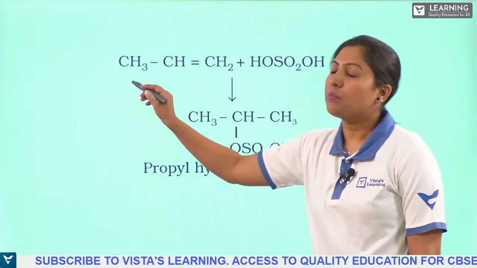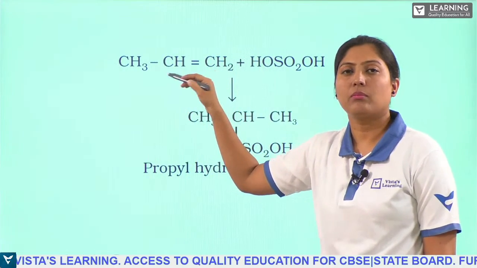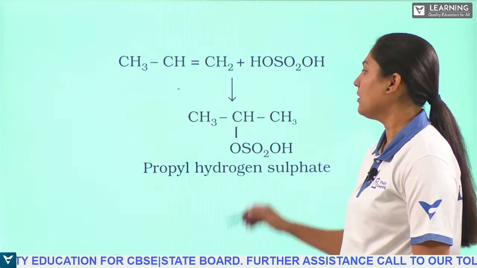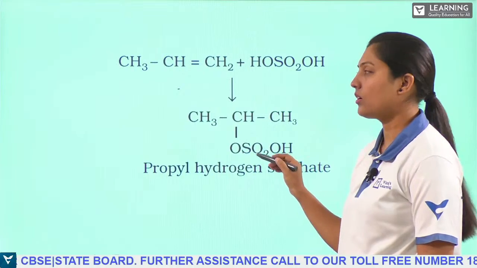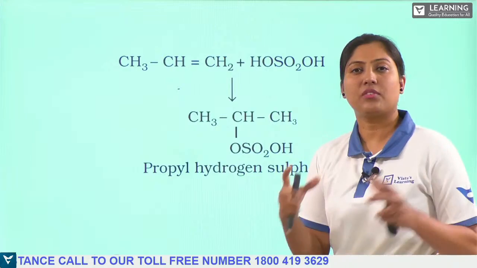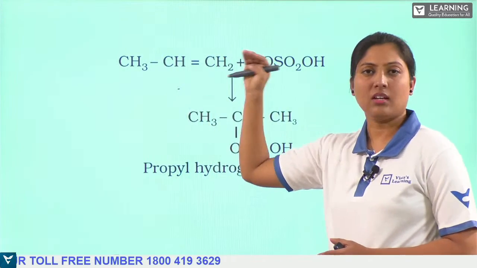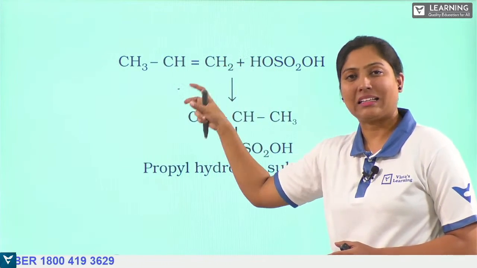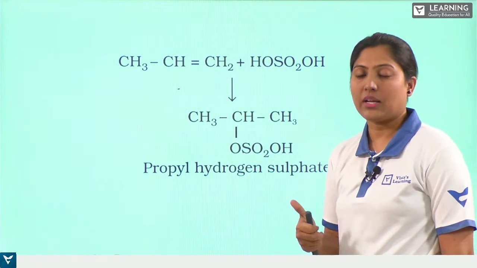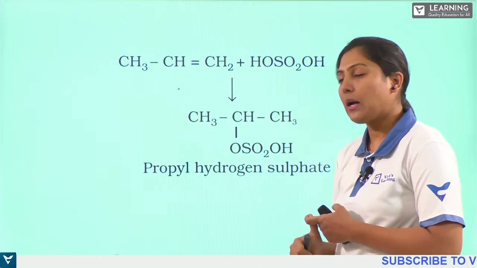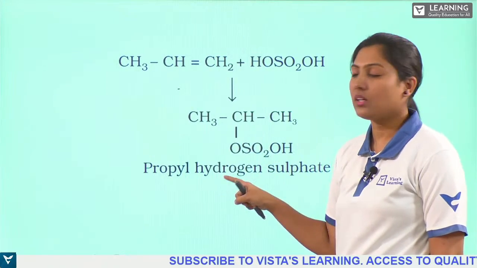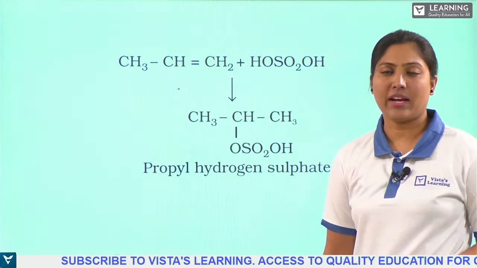Here again you can see propene. One propene, or prop-1-ene, is being used. By the addition of this, we get the product according to Markovnikov's rule. Whenever we have the addition of sulfuric acid to an unsymmetrical alkene, you need to remember, it undergoes Markovnikov's rule. According to Markovnikov's rule, the electrophile will attack the carbon atom that has fewer hydrogens.